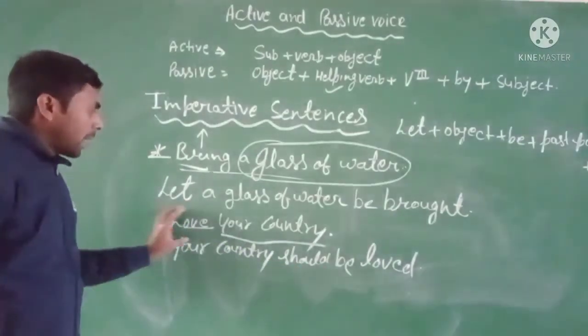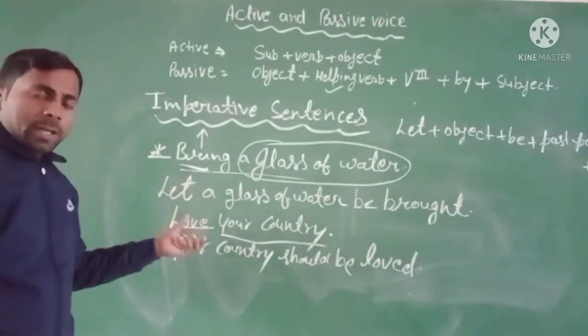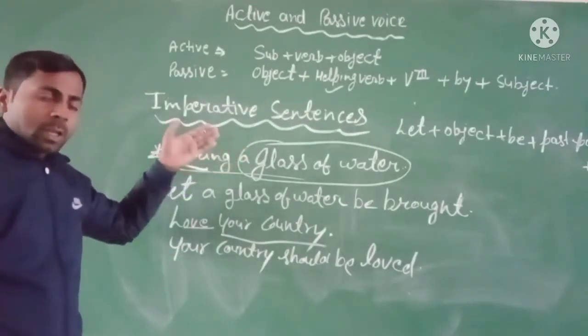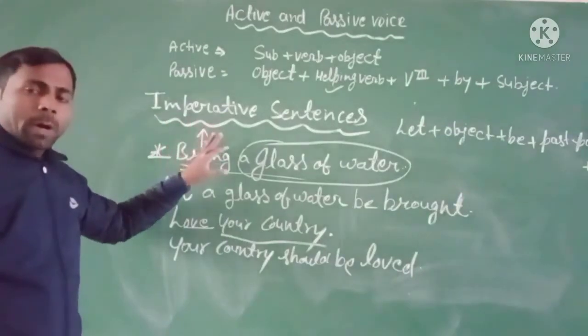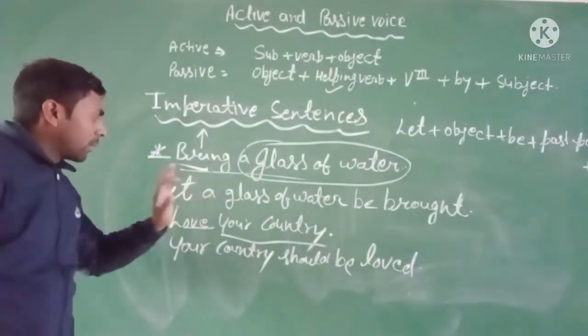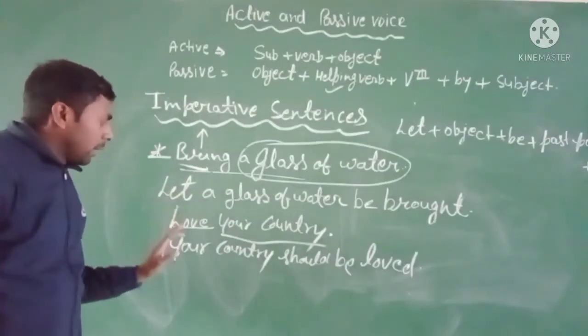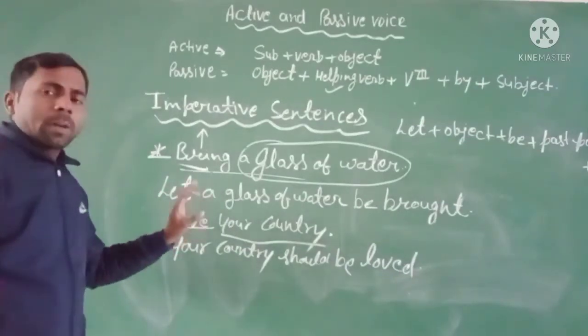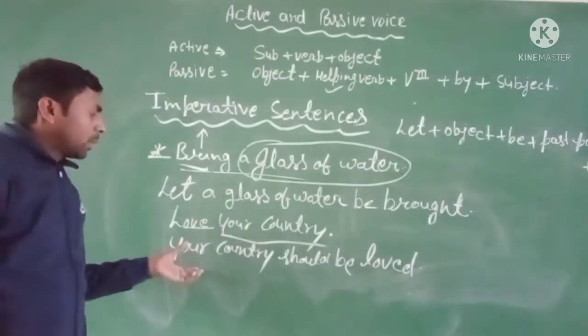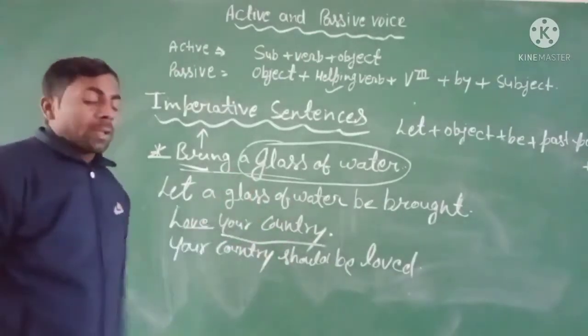Because this sentence expresses advice, whereas the earlier sentence expressed a command. When the sentence is telling about a command, then you can start with let. And if your sentence expresses advice or prayer, then you have to use should be. After the object you use should be.